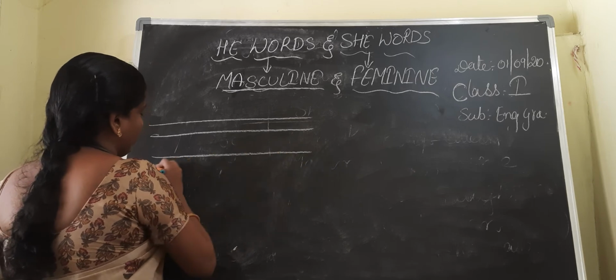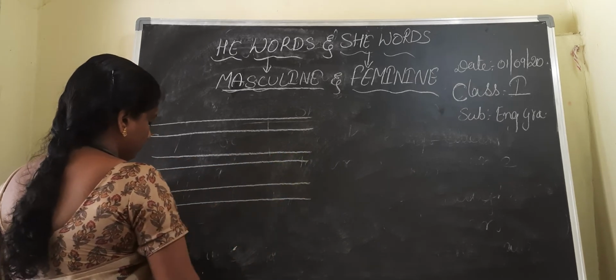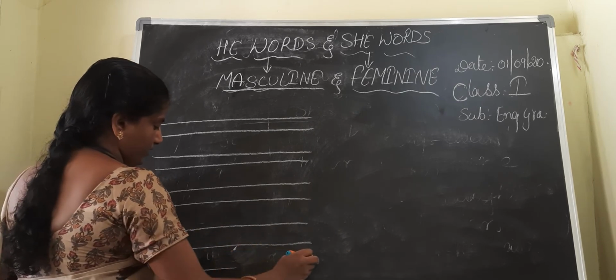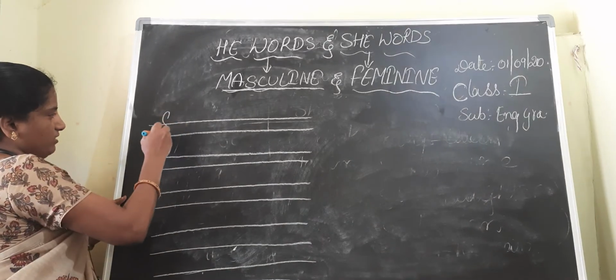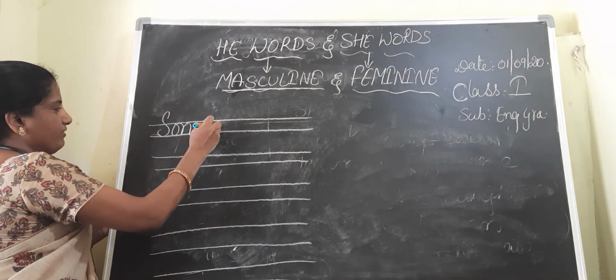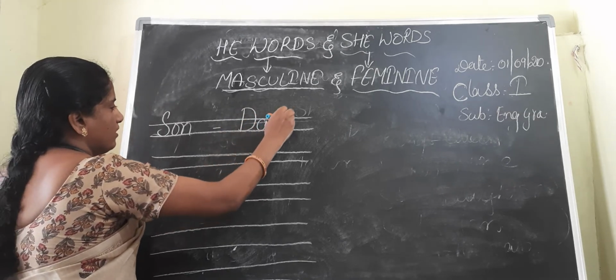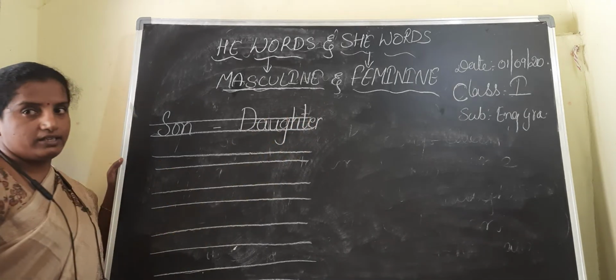I'll try to write on the double rules today. This is the first Roman numeral regarding the topic, he word and she word. They gave first he word son. What will be our she word? Daughter. Very good. In this way you have to write.